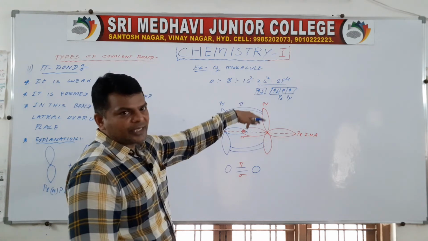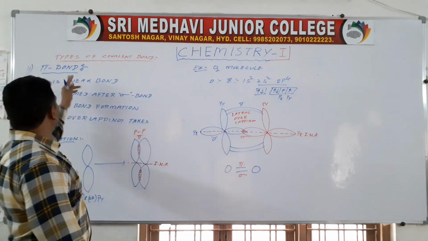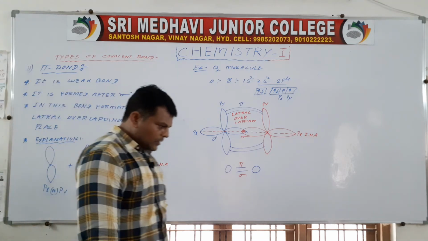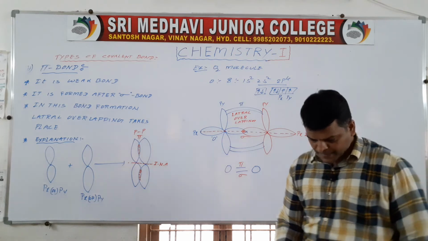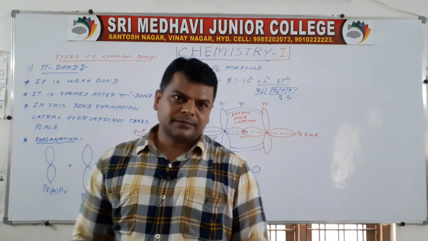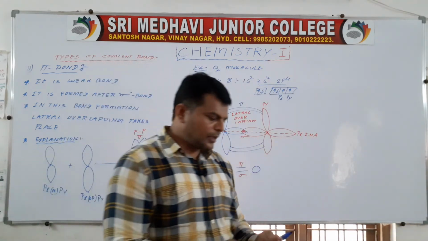So this is an example for a pi bond. Okay, that is valence bond theory in brief.